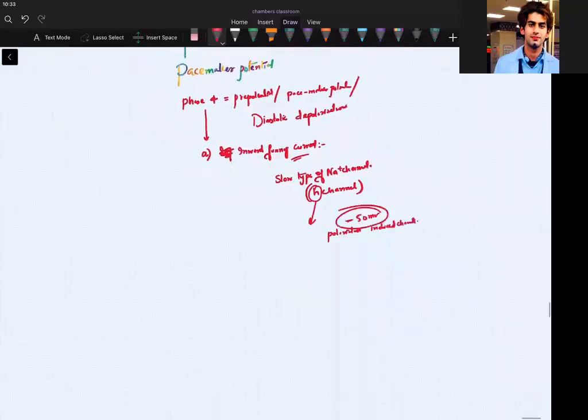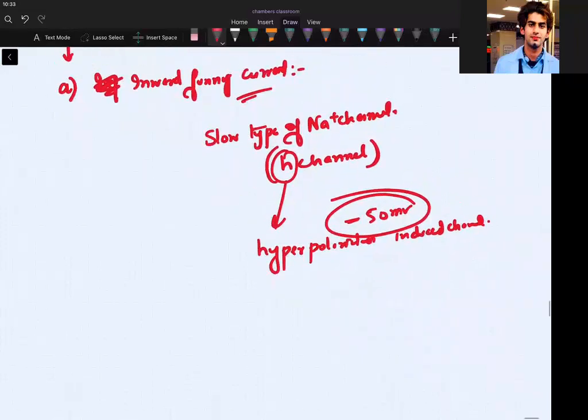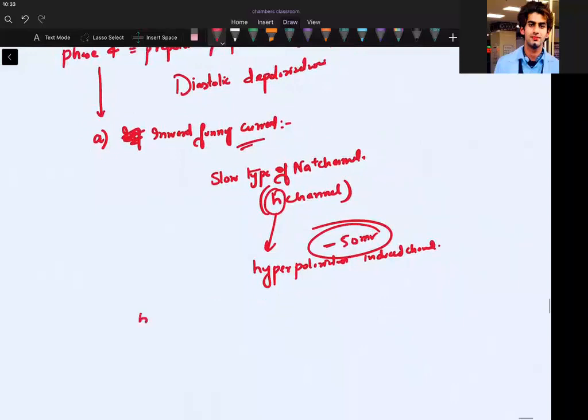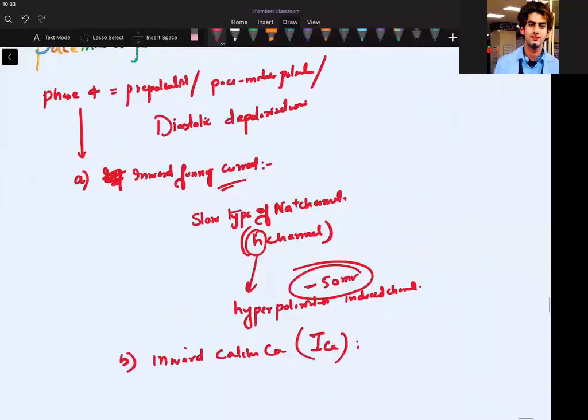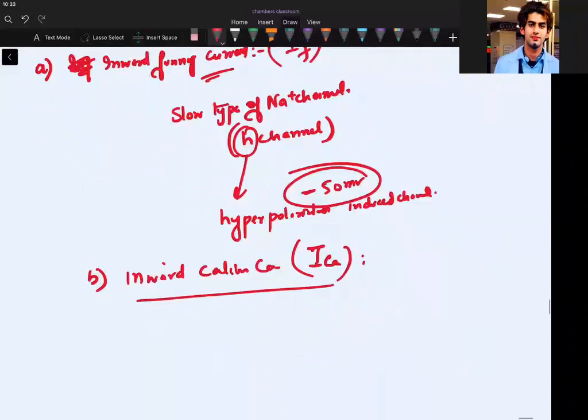Now we go towards another channel that is causing phase 4, that is the inward calcium current. If I say calcium current, can I write it ICa? Yeah. Can I write this IF? Isn't it? Yesterday I taught. Please watch yesterday's lecture. Which type of channel is involved? A rapid T-type calcium channel will do this.